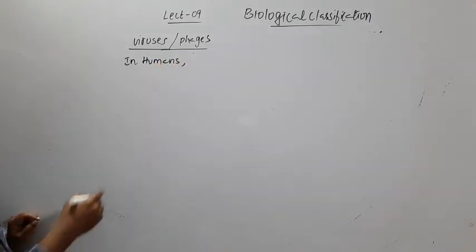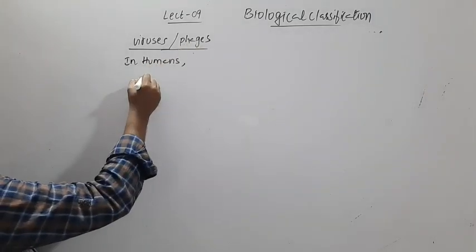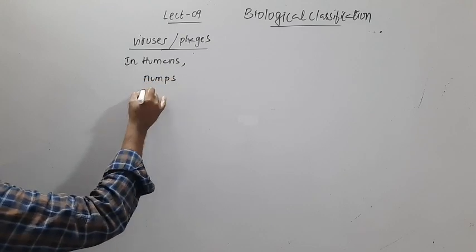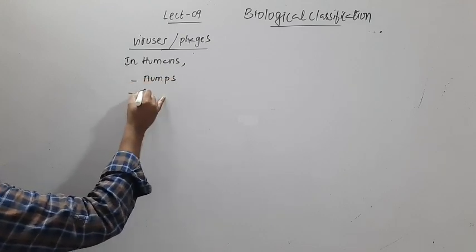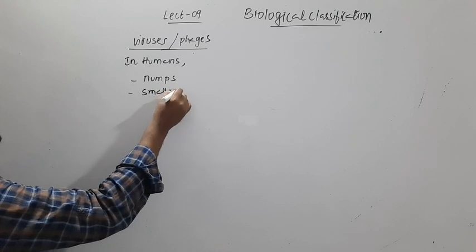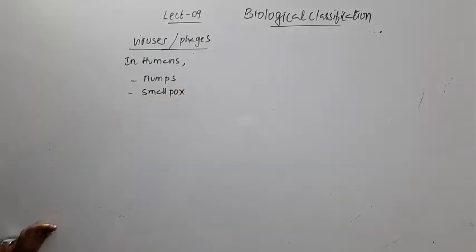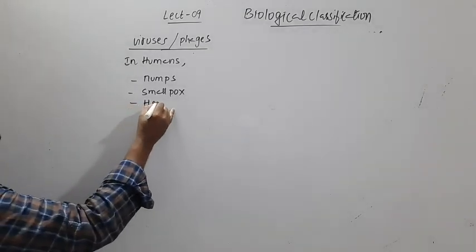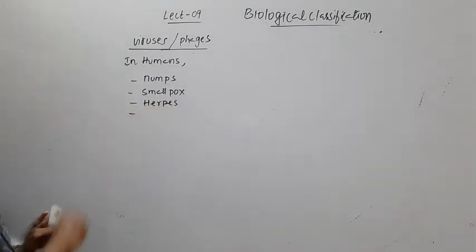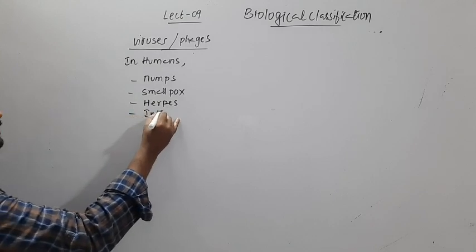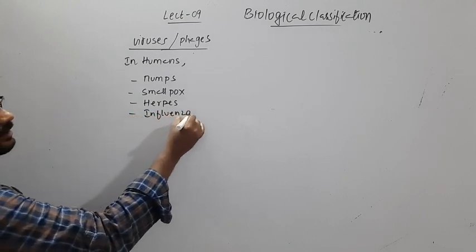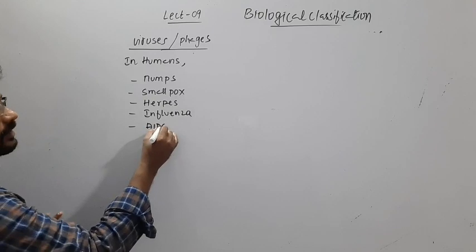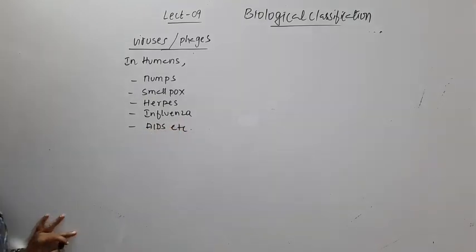Different diseases caused by viruses are mumps, smallpox, herpes, influenza, AIDS, etc. So these are all different diseases caused by viruses in humans.